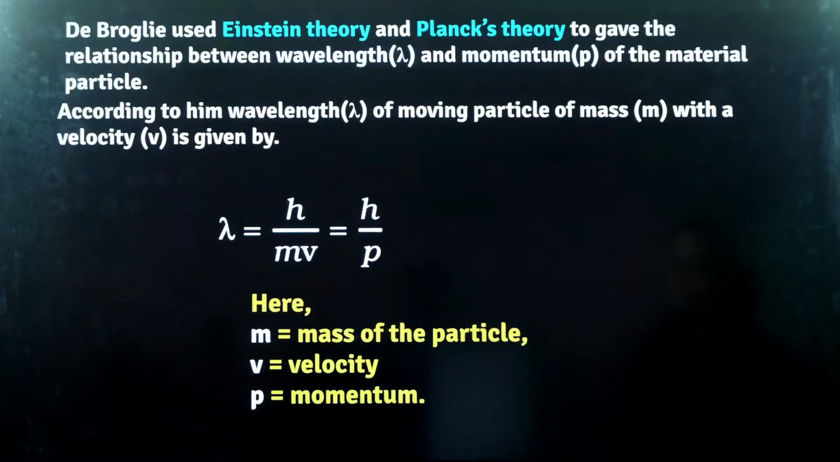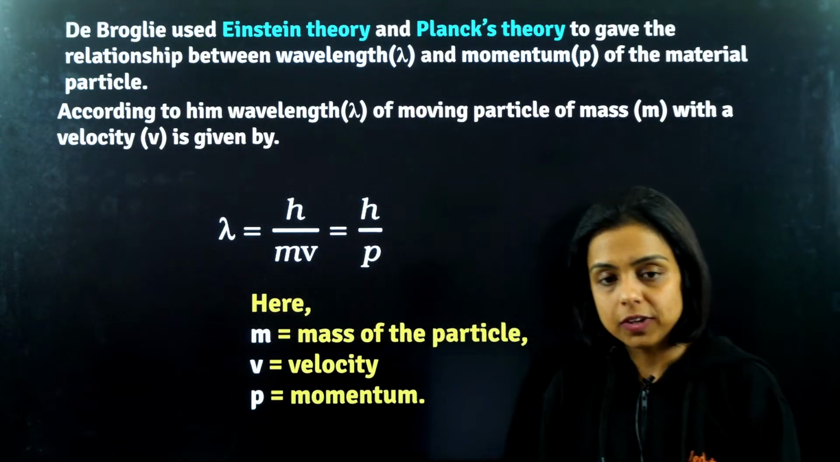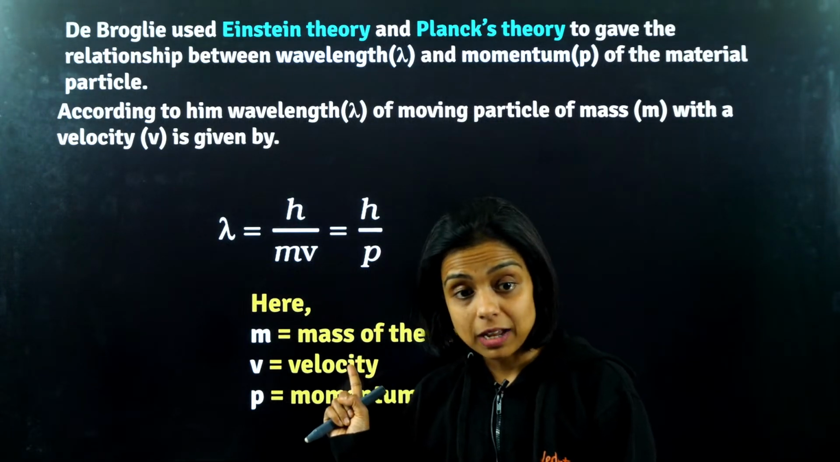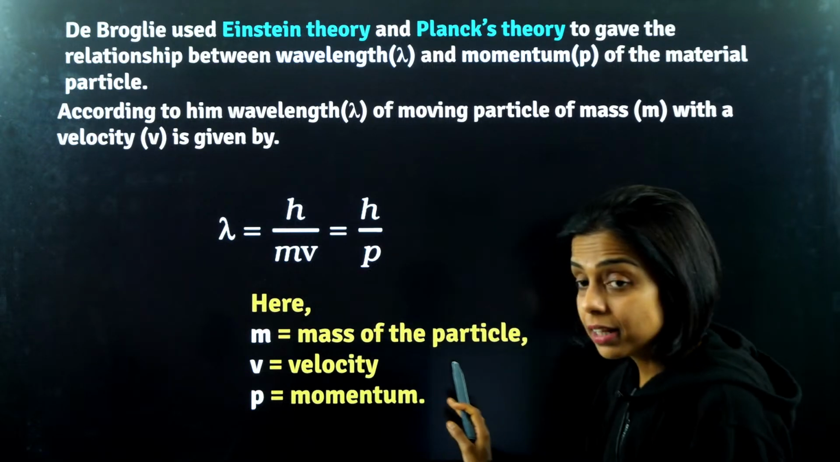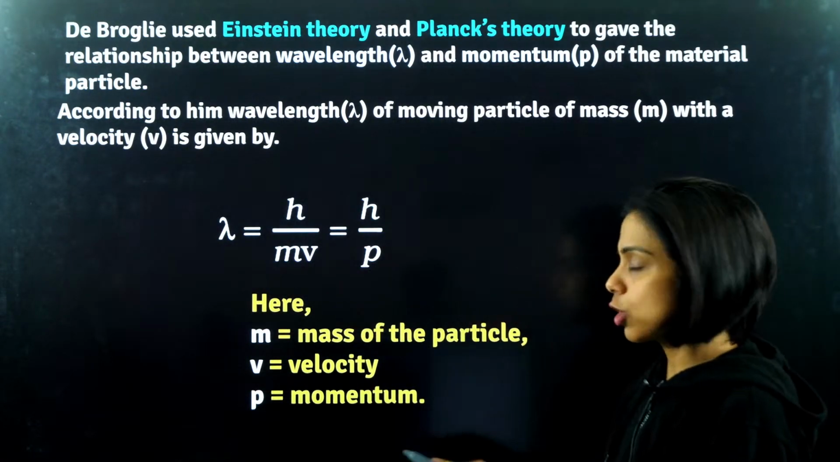Okay. So guys, this is the formula. Lambda is equal to h by mv. Those who are preparing for Junior Science Olympiad, please take note of this formula, guys. Lambda is equal to h by mv. m is the mass of the particle. v is the velocity of the particle in meters per second. p is, of course, the momentum.